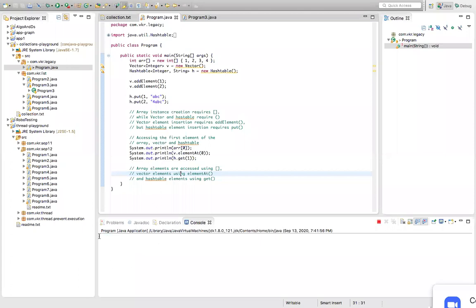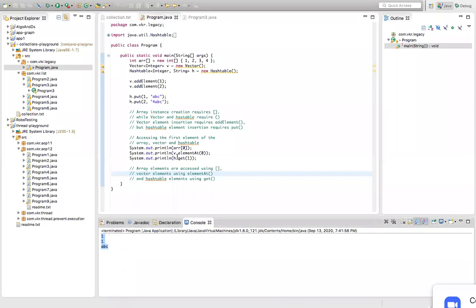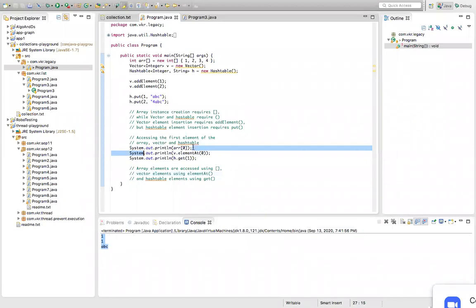Now I am just reading the element: 1, 1, ABC. From the array I read the element. From the vector I read the element of 0, and reading the element of 1 from the hash table. This is the value. Now reading is different in all of them.